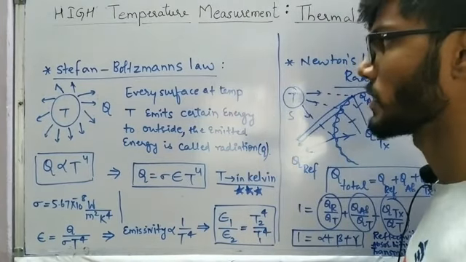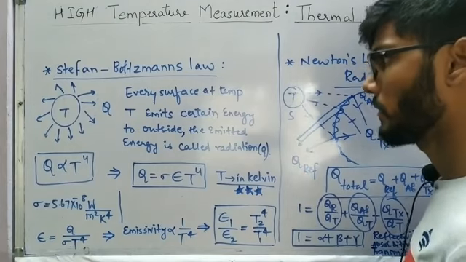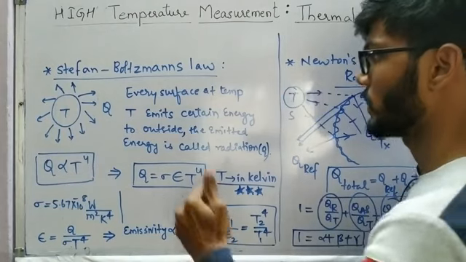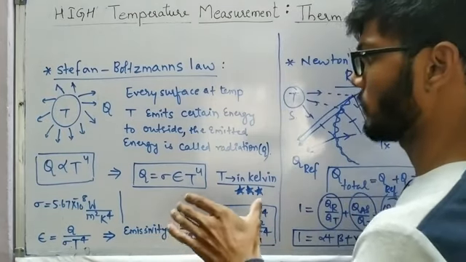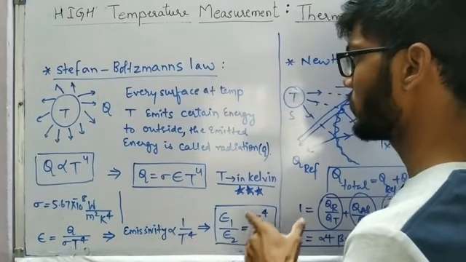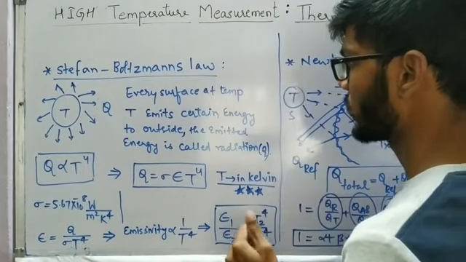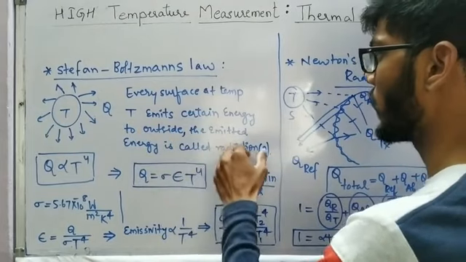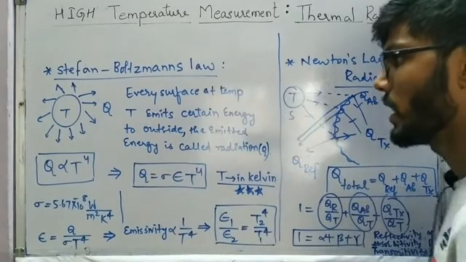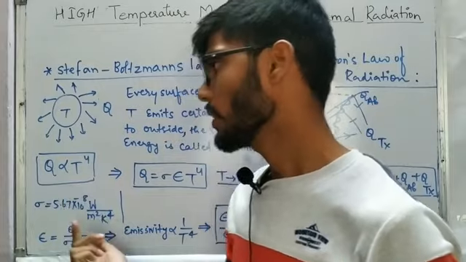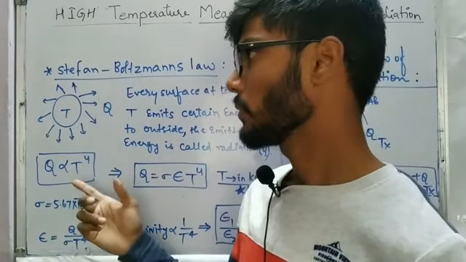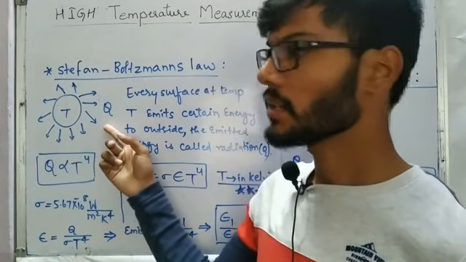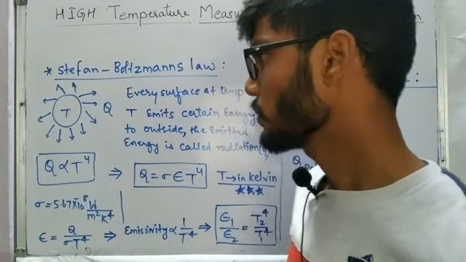So what does Stefan Boltzmann's law say? If we have one body at a temperature T and it is going to emit some radiation, that radiation energy we denote as Q, in watt. Every surface at temperature T emits certain energy to the outside, and the emitted energy is called radiation. That radiation is proportional to temperature to the power 4. So if the body has temperature T and emits radiation Q, then Q is proportional to T power 4.